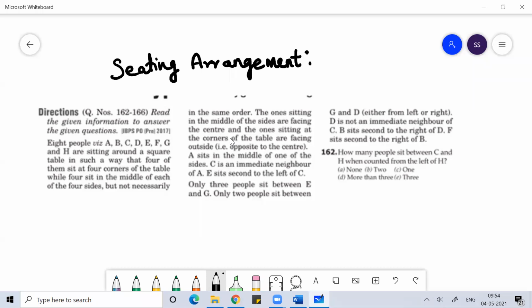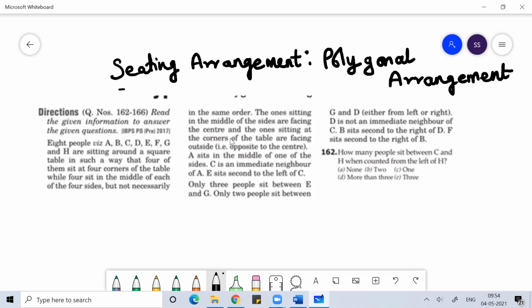In sitting arrangement, we can expect a problem based on either linear arrangement or circular arrangement. In PNC, you have studied that if you have n persons and n chairs, then n persons can sit in n chairs in n factorial ways, while in a circle n persons can sit in n chairs in (n minus 1) factorial ways, just building a bridge between permutation, combination and sitting arrangement.